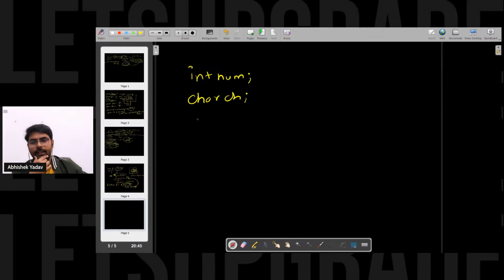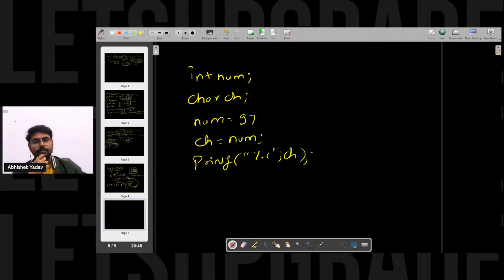After that, num is equal to 97, and after that ch is equal to num, right? After that, you are writing printf, and here you are writing %c, and you are writing ch here, right? Like this.